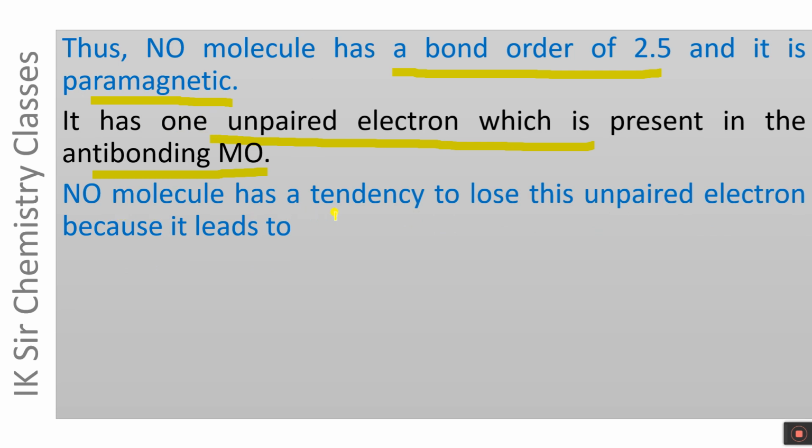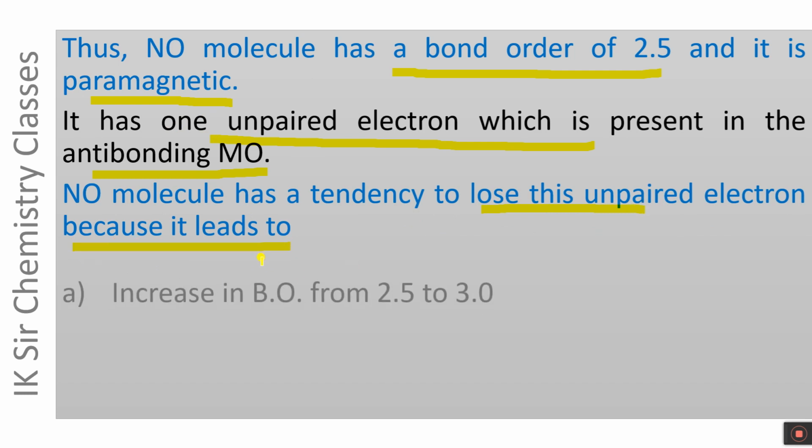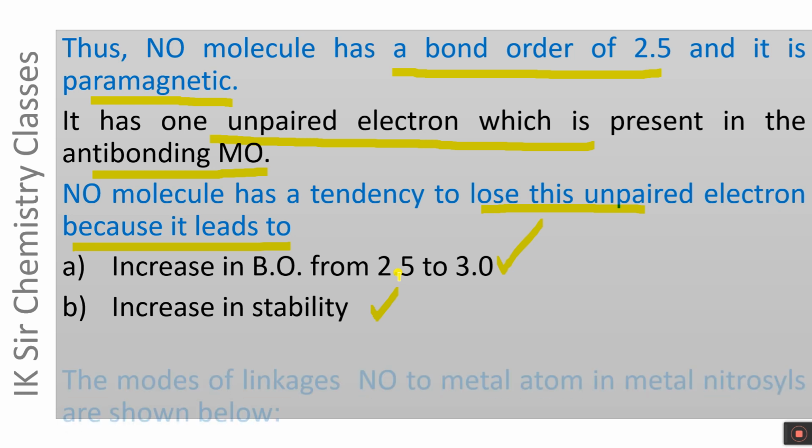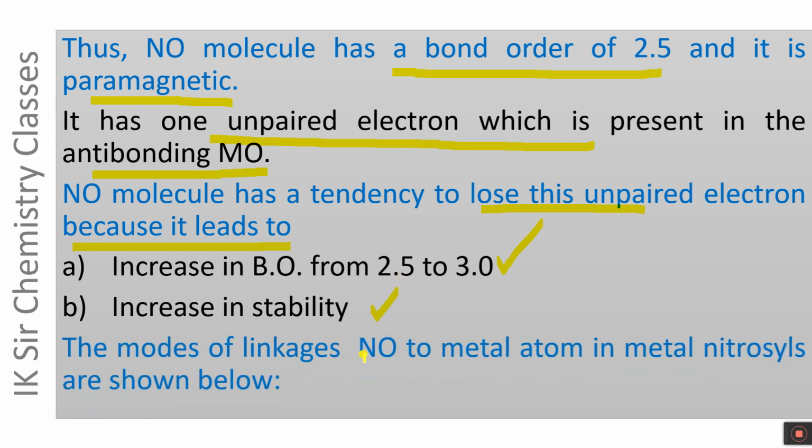NO molecule has a tendency to lose this unpaired electron because if the anti-bonding electron is lost from NO molecule, it leads to an increase in bond order from 2.5 to 3.0 and an increase in stability. This is why NO molecule has a tendency to lose the unpaired electron. The modes of linkages of NO to metal atom in metal nitrosyls are shown below.